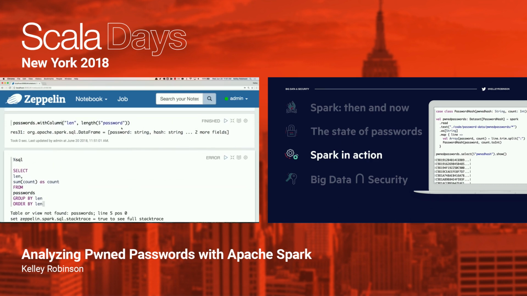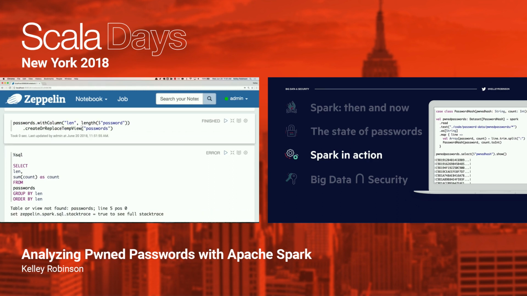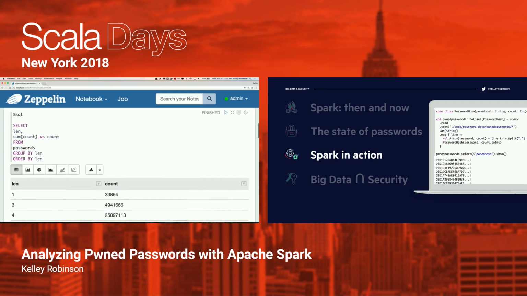And I did not save this as a temporary table, so we do need to create a temporary view so that Spark can index this. And we'll go ahead and name that password. Sorry, that's a little cut off. So I can rerun this, and this will create a temporary view that then the SQL interpreter can read from. And now we'll be able to run this and get some information back about the most common password lengths.